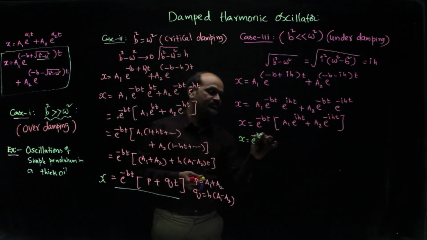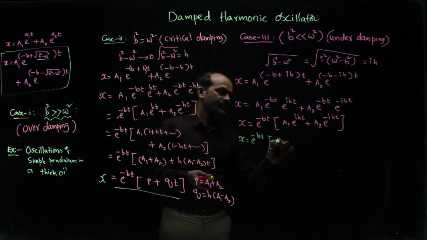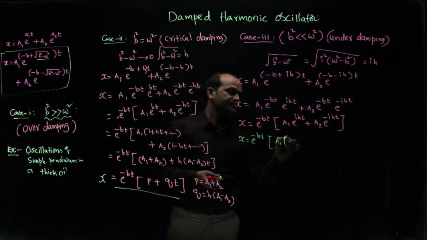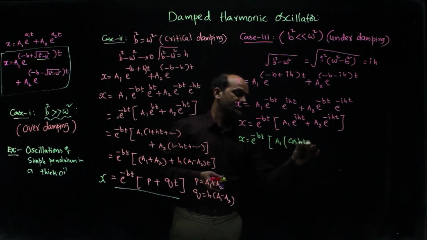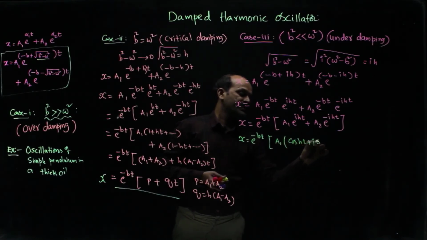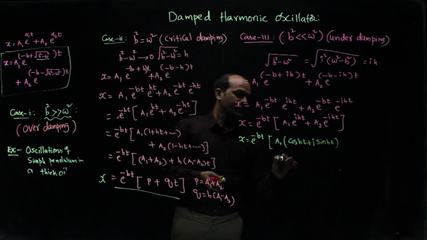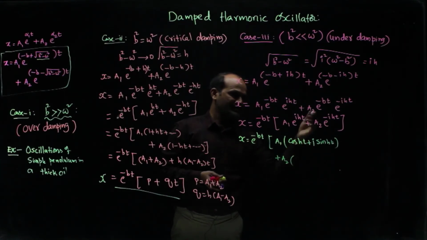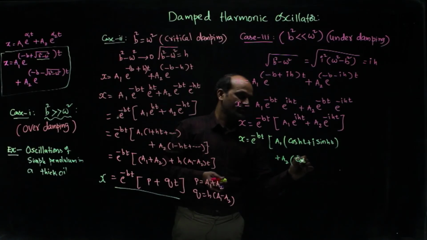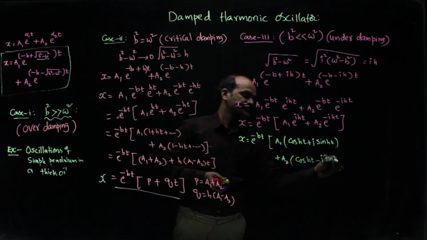Now, e power minus bt into a1 into, e power iht is cos ht plus i sin ht, we can write. Similarly, plus a2 into e power minus iht, which is cos ht minus i sin ht.